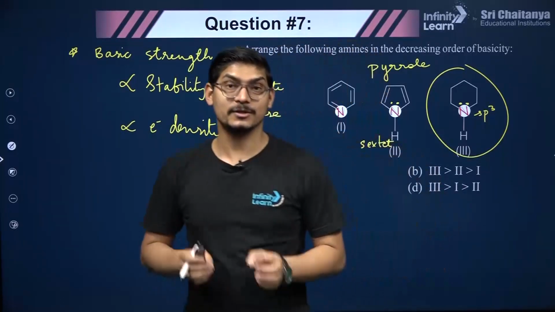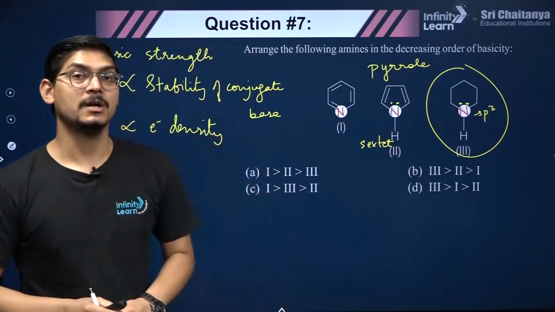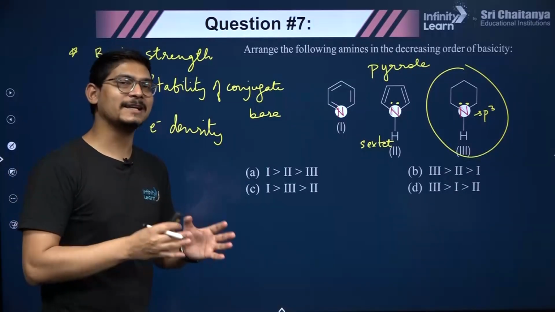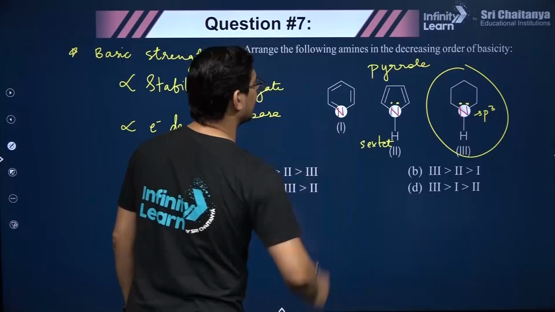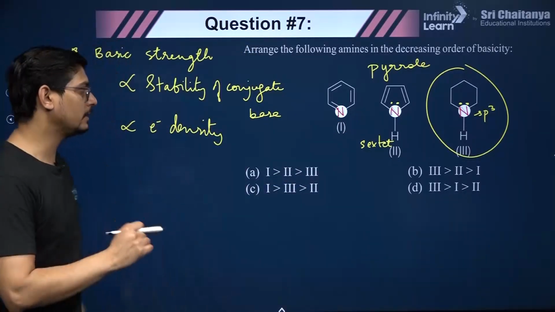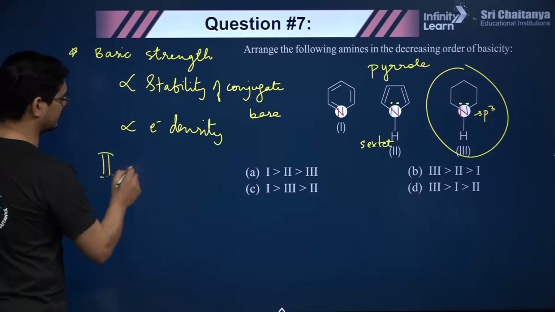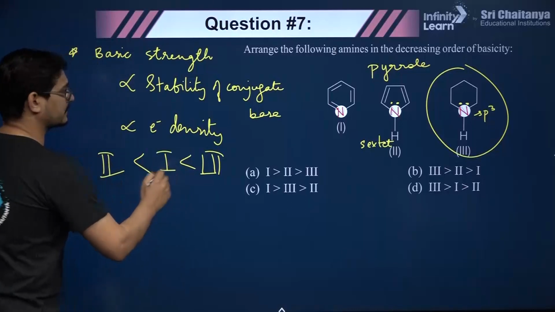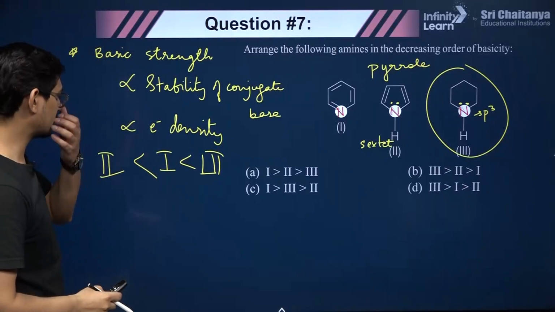So if nitrogen donates its electron pair, it will become non-aromatic, which it will not want to do because aromatic compounds are highly stable. So the second has to be the least basic, that is, the availability of the electron pair is minimum. So the second is least basic and the third is most basic. Of course the first comes in between. Now what is the story with the first?